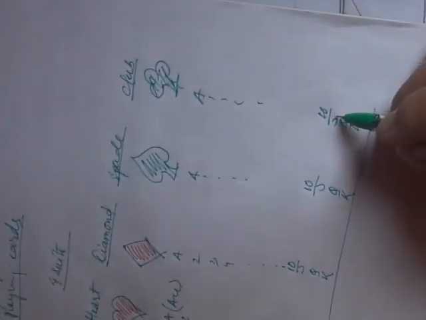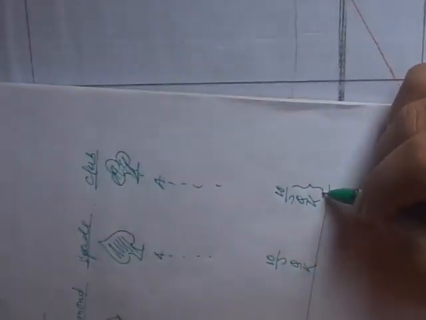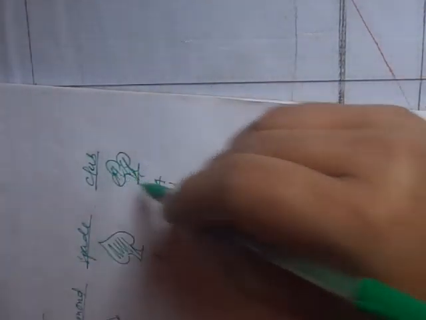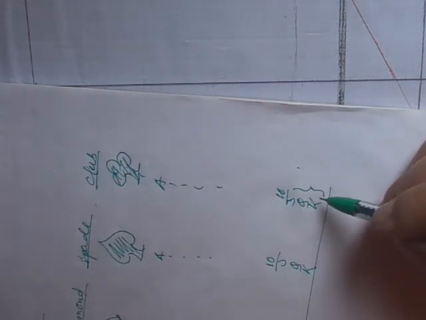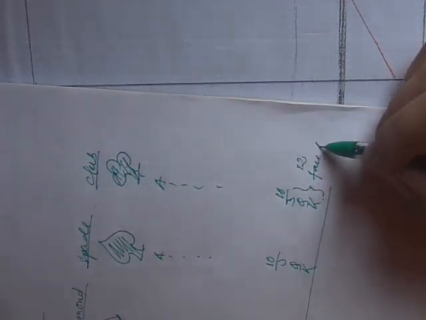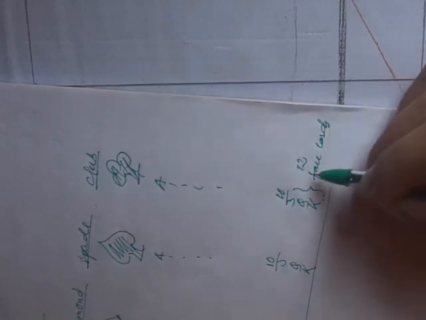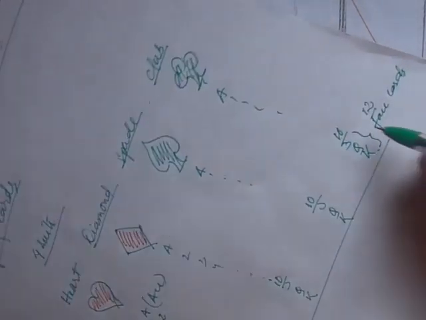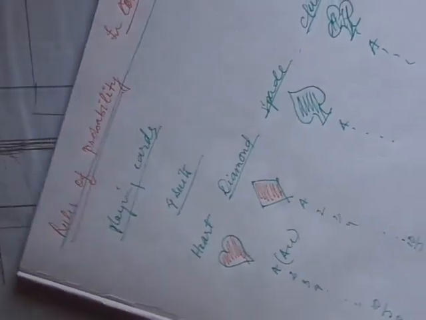Jack, Queen, King, these 3 we call face cards. That means in each suit there are 3 face cards. So 3 times 4 is 12, so we have 12 face cards. A face card is a card that has a human face. This A we call ace.